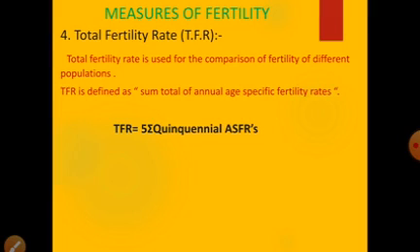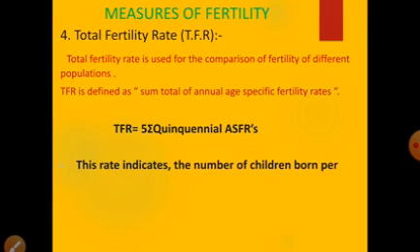Suppose we imagine the population to contain 1000 women aged 15, 1000 women aged 16, 1000 women aged 17 and so on. Then TFR is the total number of births taking place in the year in that population.